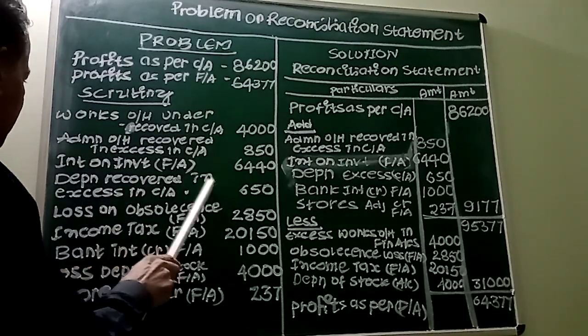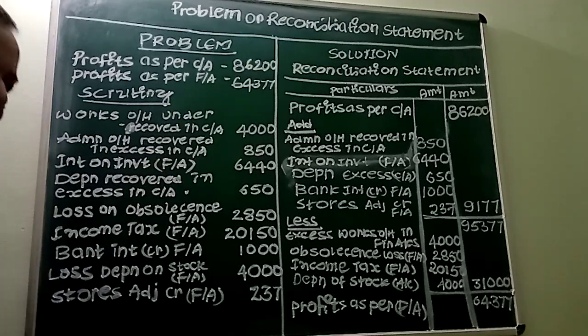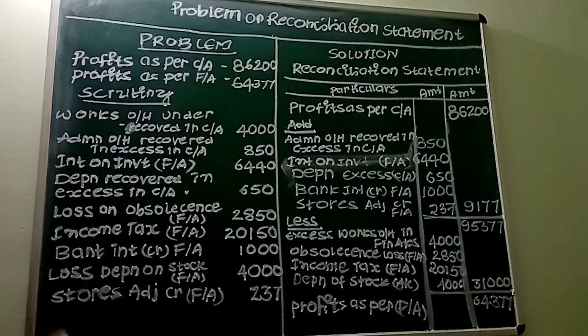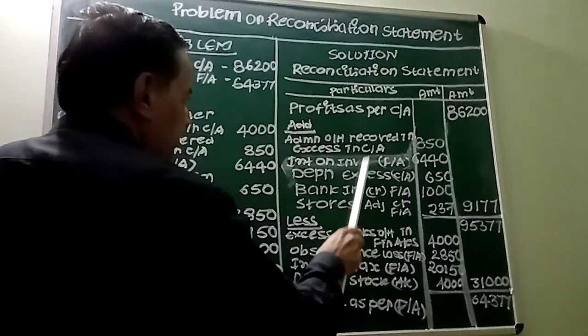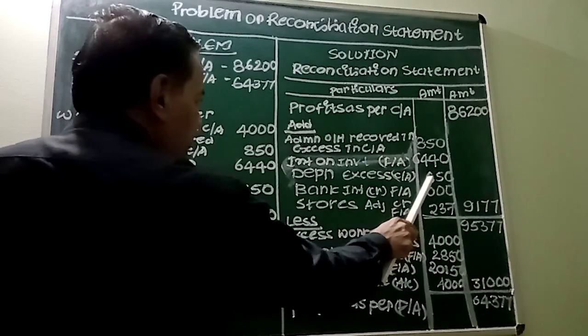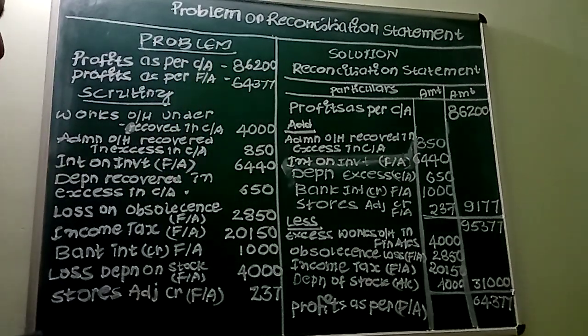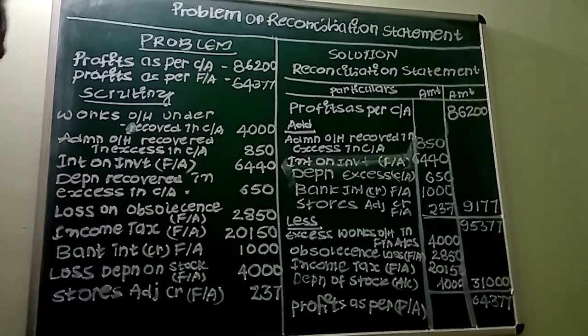See, depreciation recovered in excess in cost accounting. So depreciation recovered in excess means more in cost accounting. More in cost accounting means less in financial accounting. Less expenditure means more profit. When the financial accounting profits increase, here also we have to increase. Depreciation is excess in cost accounting, but it is less in financial accounting. So we have saved rupees 650 in financial accounting. Our profits will also get increased by rupees 650. So we have to add this item.